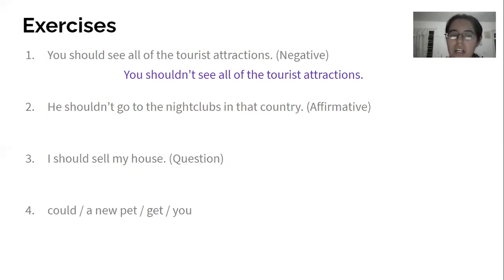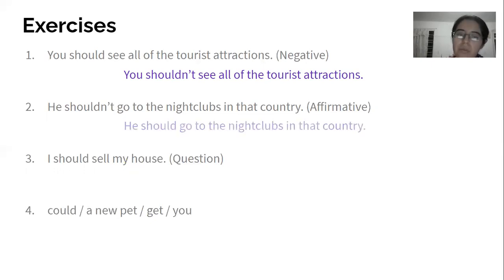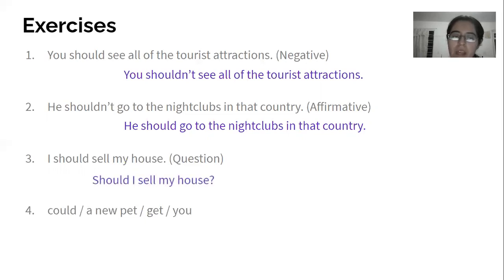It's negative, so we have to change it into affirmative. The answer would be, he should go to the nightclubs in that country. Number 3, I should sell my house, and we have to change it into a question. The question should be, should I sell my house?